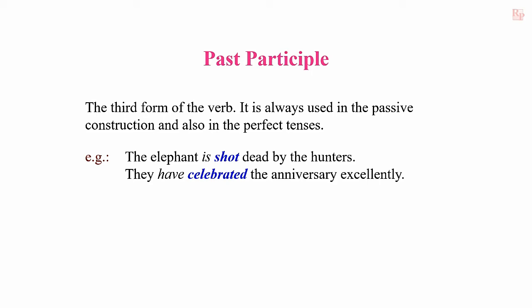They have celebrated the anniversary excellently. In the first example, shot is the third form of the verb: shoot, shot, shot. It is in passive construction because before that there is a be form. Wherever a be form is followed by the third form of the verb, it is in passive voice.